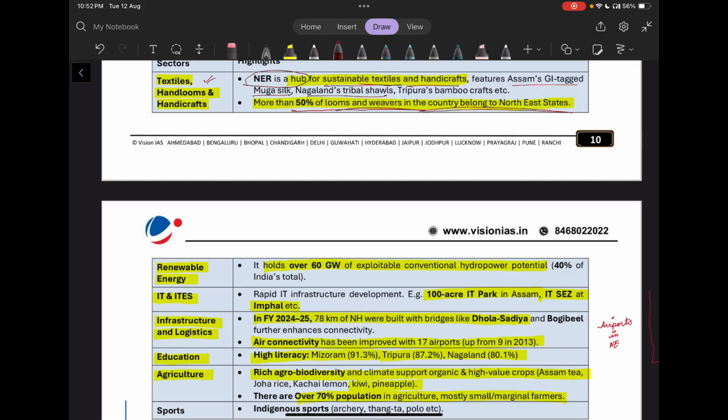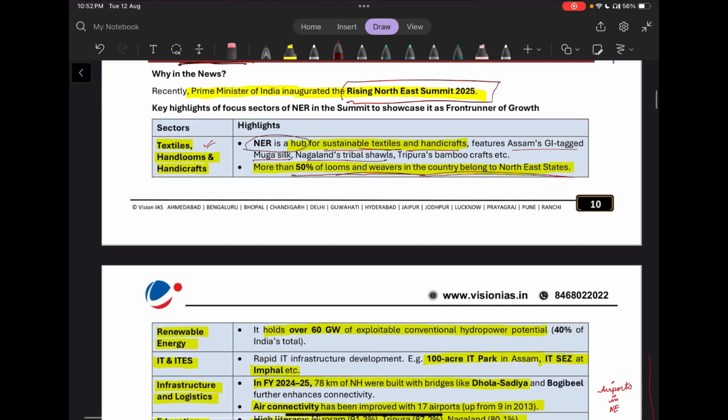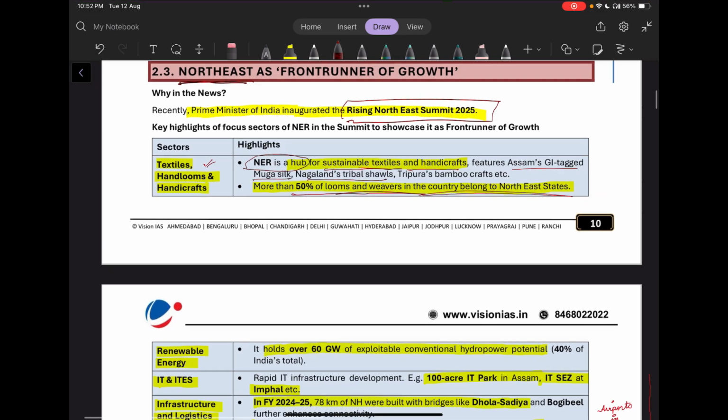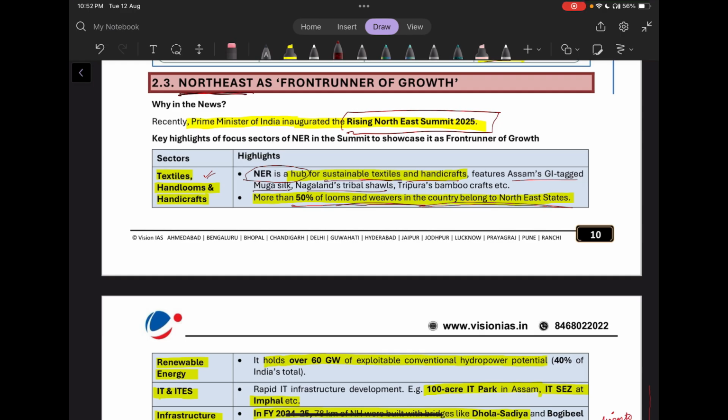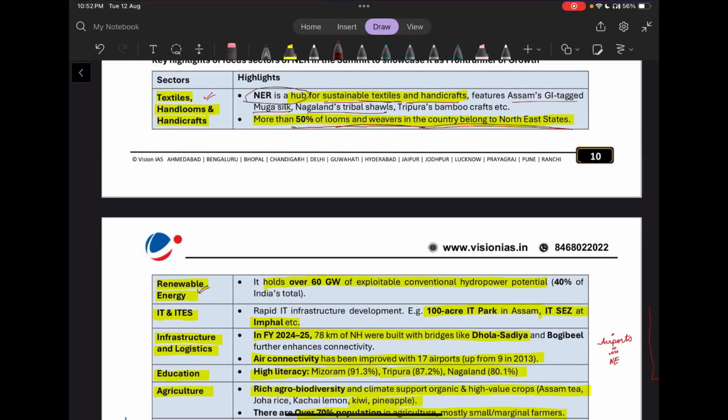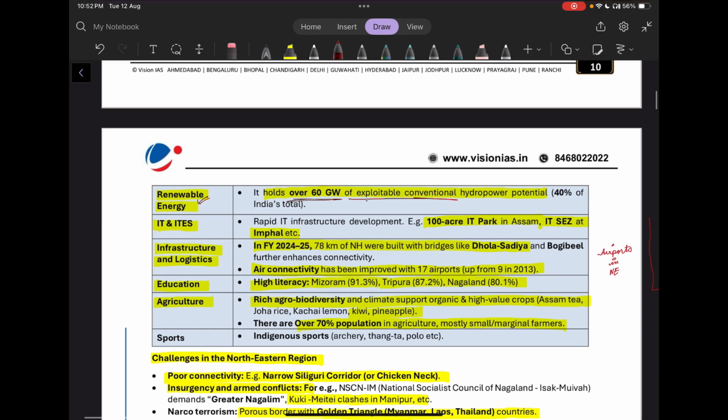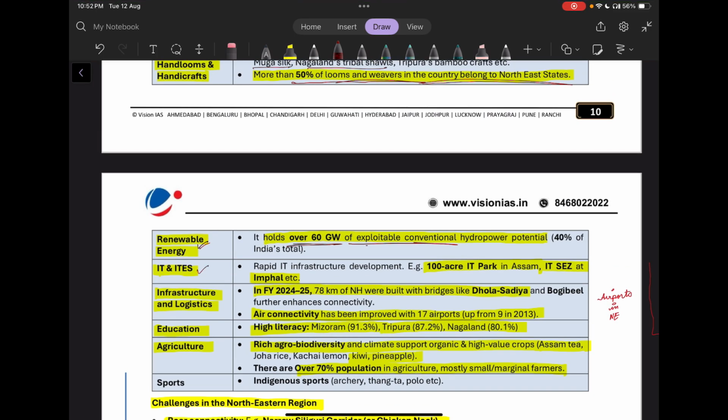Then, if you look at renewable energy, these are the points for each sector. These are the points which are substantiating the argument that the Northeast is a front runner of growth. In renewable energy, the Northeast holds over 60 gigawatts of exploitable conventional hydropower potential. You can say almost around 40% of India's total conventional hydropower potential. Then in IT, there has been a rapid IT infrastructure development. For example, you can write the 100-acre IT park in Assam.